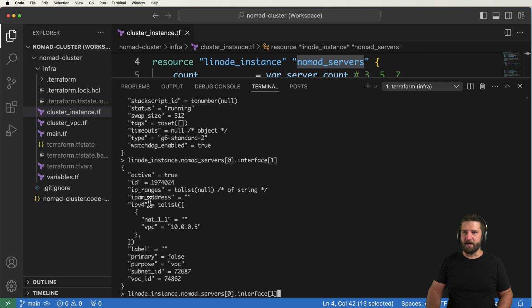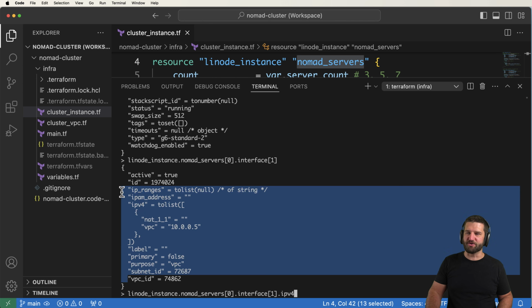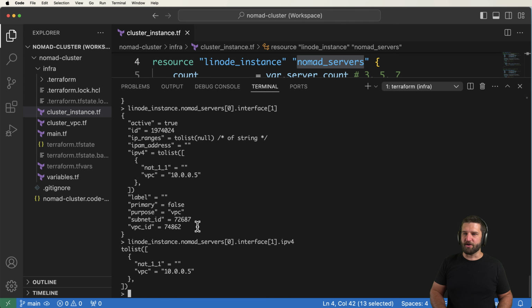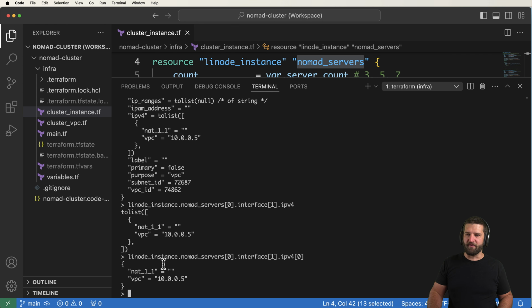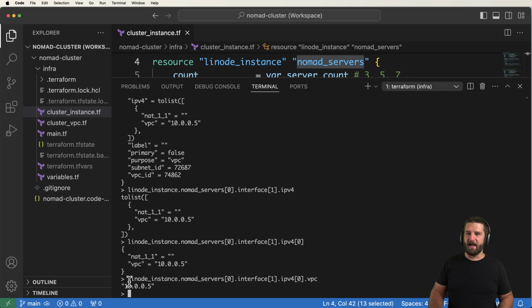Next up, we are going to grab the IPv4. We do .ipv4. The reason I can know it's dot instead of a list index value is because of these curly brackets surrounding it. I hit enter. Now I see that it says tolist. So once again, it's a list. There's only one item in it. So I can do 0. Now I've got a dictionary again. So I can do .vpc. And there we go. There is that private VPC.